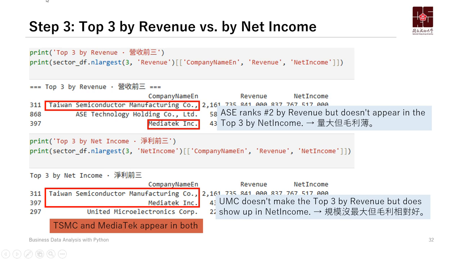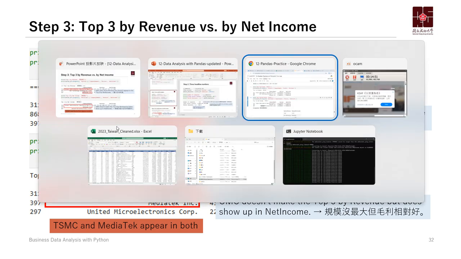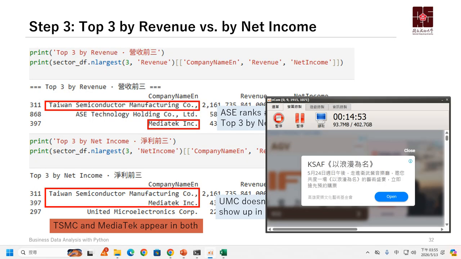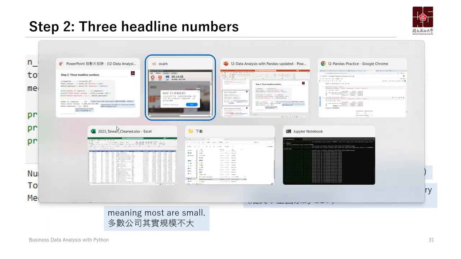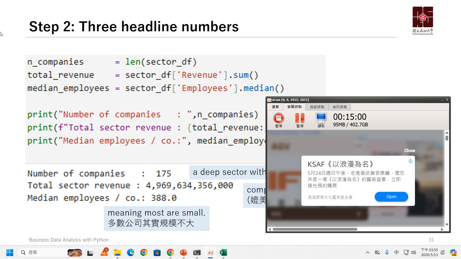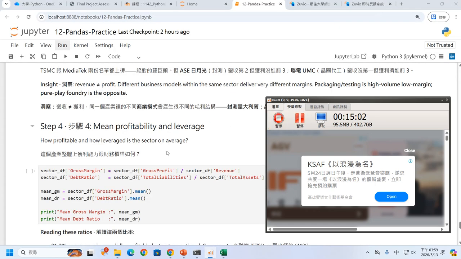Okay, but in ASE we can find out that their scale is quite huge, but their net income is not enough. Okay, so we can depend on this to keep our knowledge more. Okay, so maybe I also give you the extra maybe 2 minutes, and you can try to run with the step 2 and the step 3. Okay. Look at here, step 4.